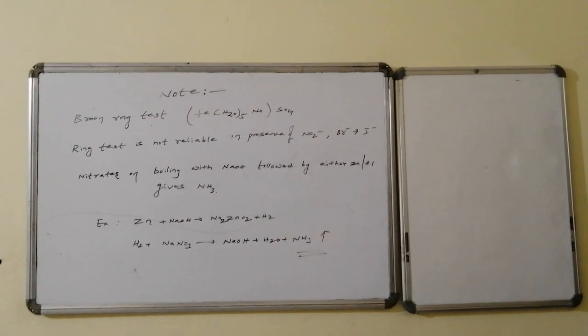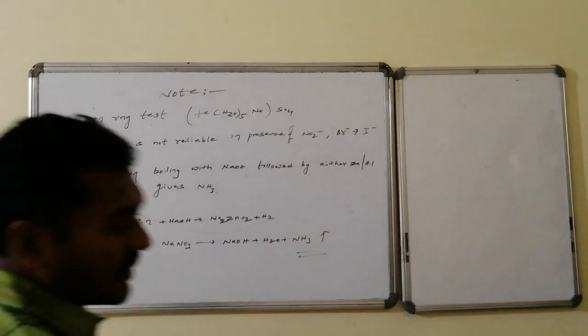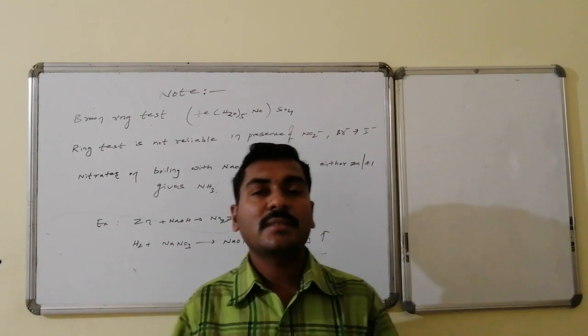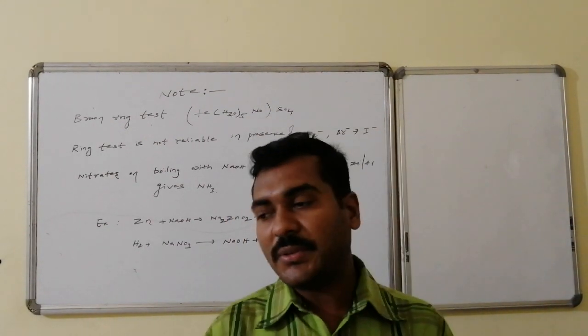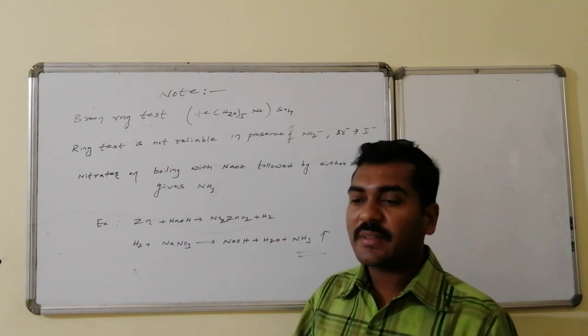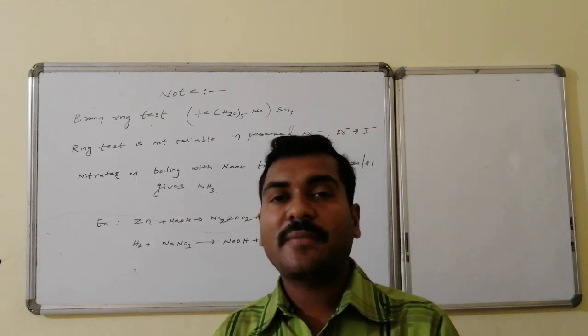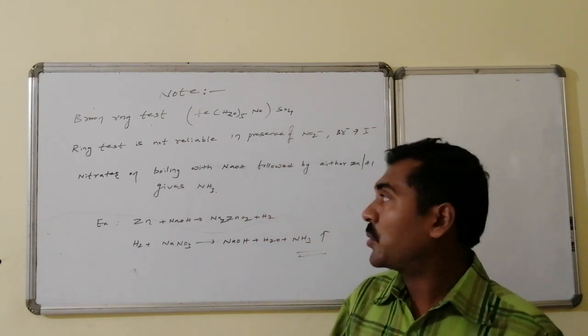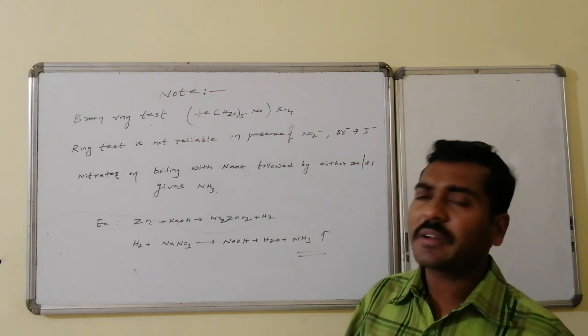A smart note related to the brown ring test: in the brown ring test the compound formed is [Fe(H2O)5NO]SO4. This brown ring formation in the presence of nitrite, bromide and iodide is not reliable.